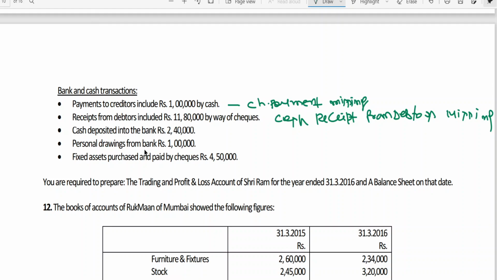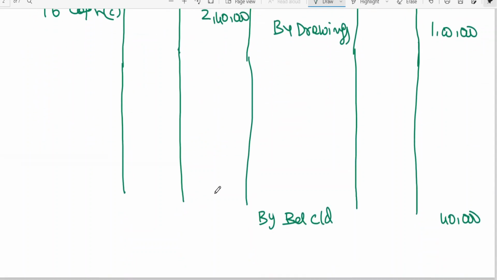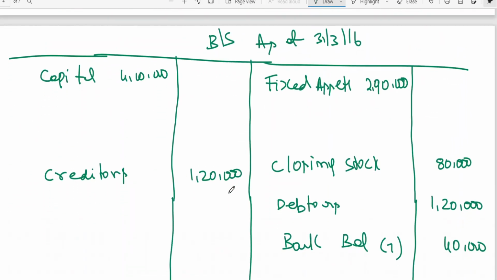Then you can see personal drawings from bank 1 lakh. So by drawings 1 lakh. And in capital I need to deduct from capital minus drawings 1 lakh.